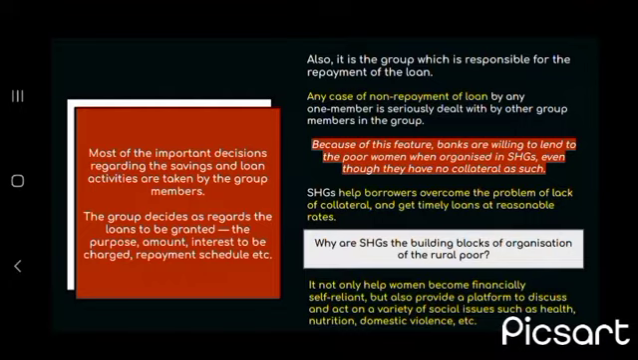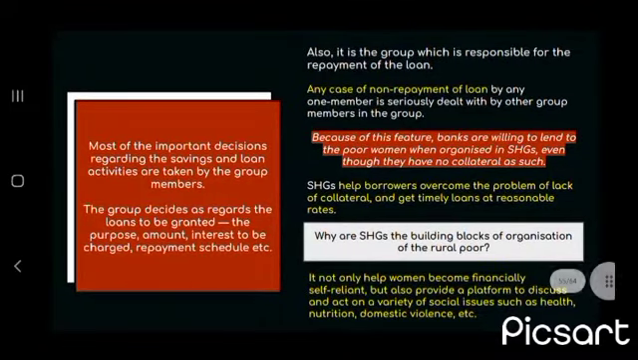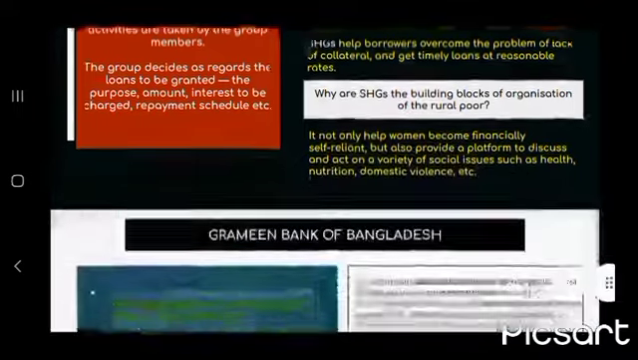Now, why are SHGs the building blocks of organization of rural people? They not only help women become financially self-reliant, but also provide a platform to discuss and act on a variety of social issues such as health, nutrition, domestic violence, etc. Most of the important decisions regarding the savings and loan activities are taken by the group members. The group decides as regards the loan to be granted, the purpose, amount, interest to be charged, repayment schedule, etc.